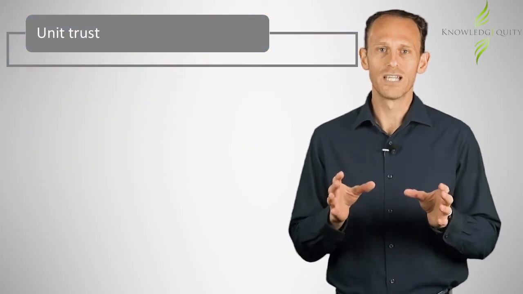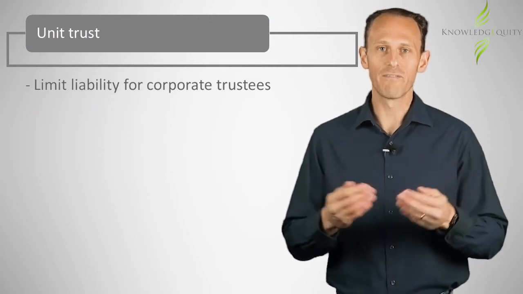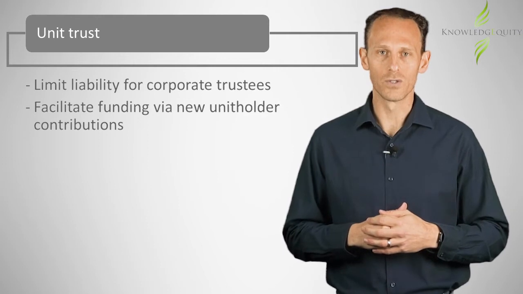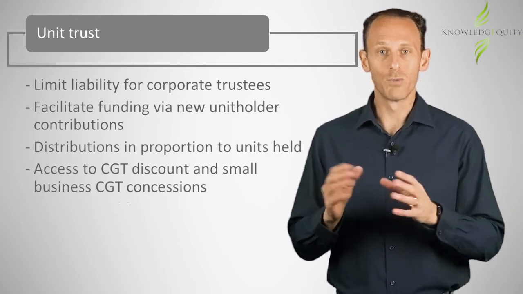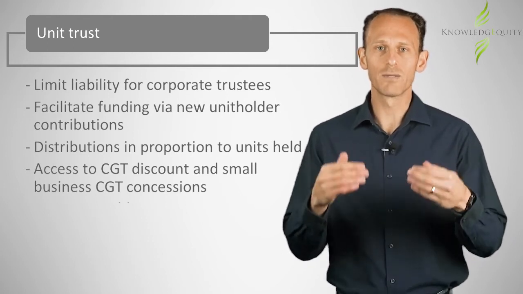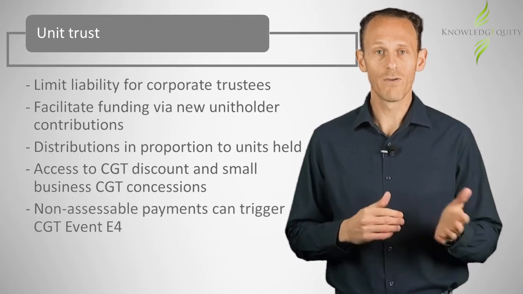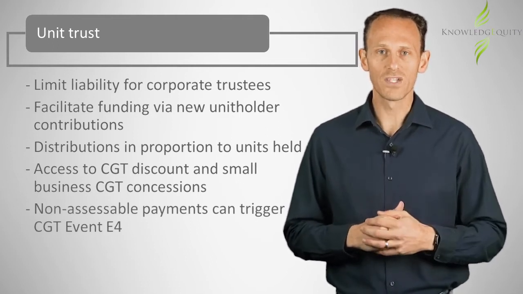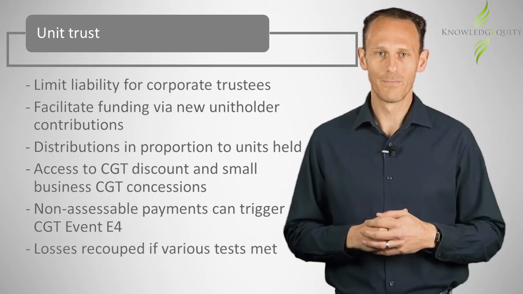Unit trust structures can limit the liability for corporate trustees and facilitate funding via new unit holder contributions. They can access the CGT discount and small business 50% reduction, although distributions of non-assessable amounts can trigger CGT event E4. Further, losses are trapped within the trust and can only be recouped if certain tests are met.